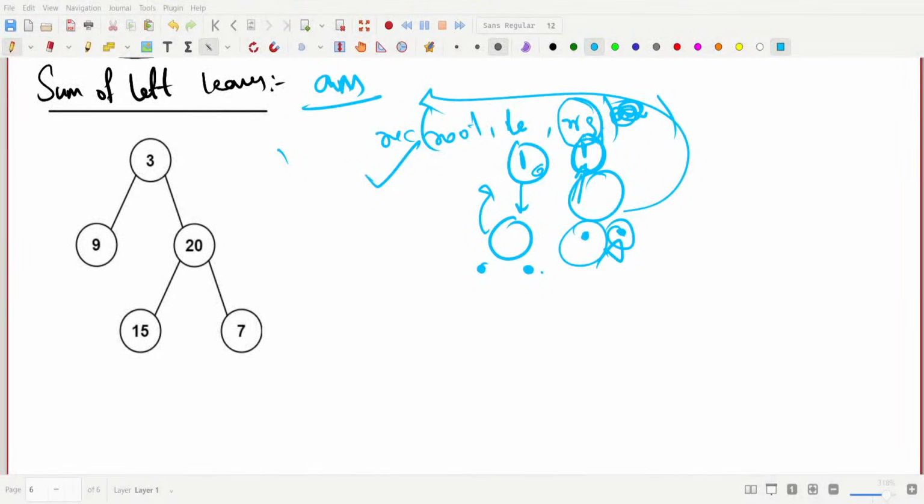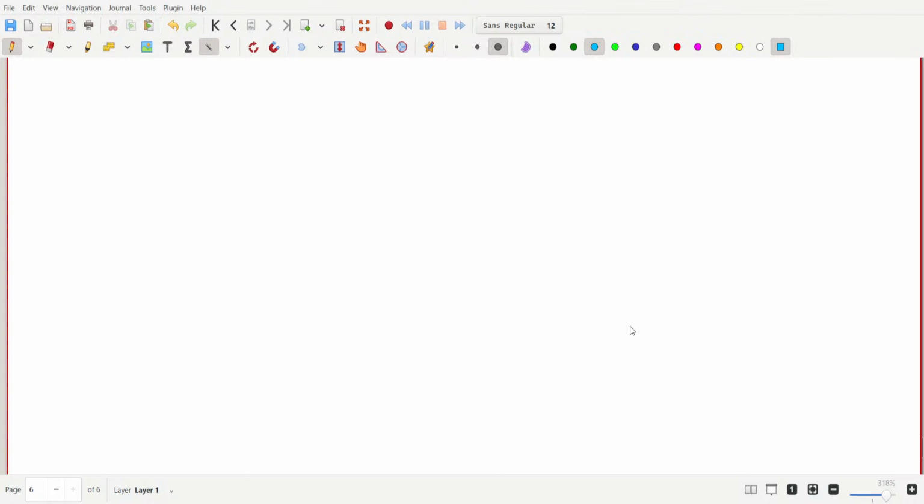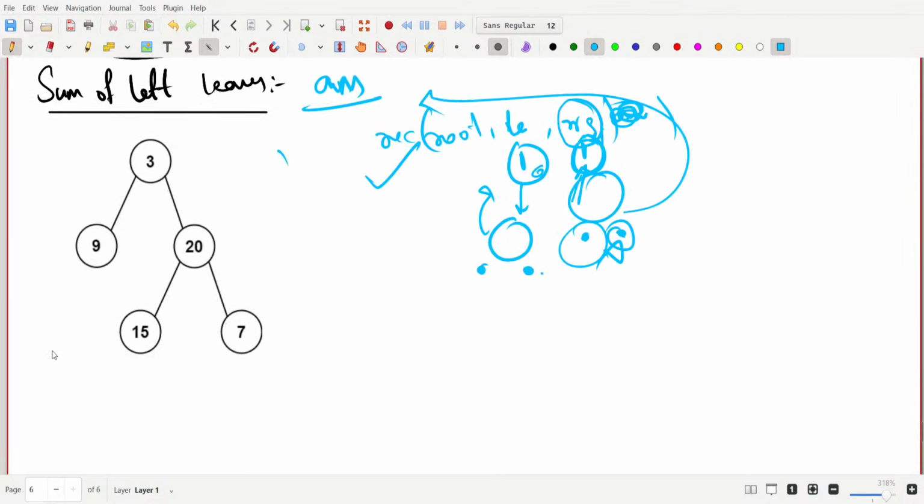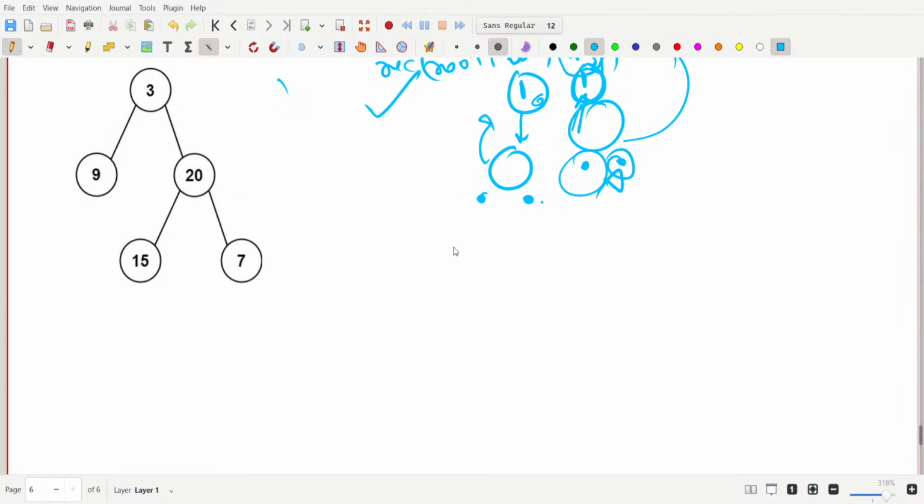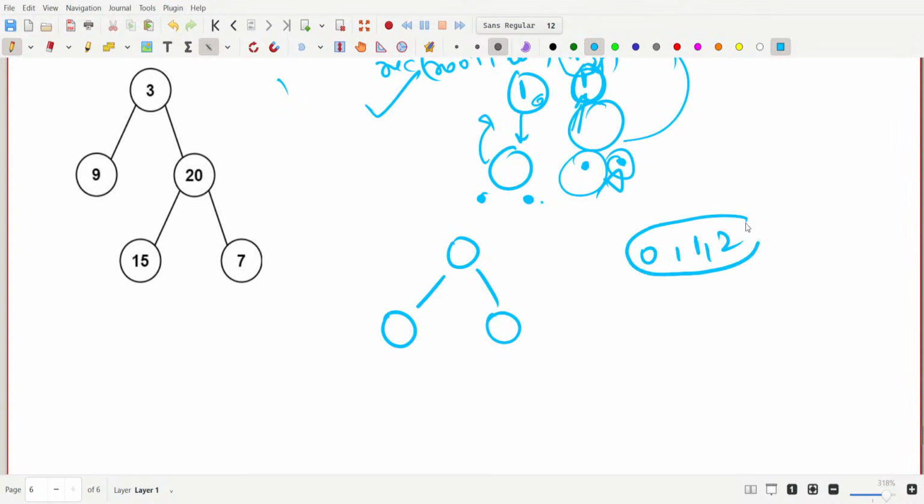I hope you have an idea of binary tree. What is meant by binary tree? A binary tree is nothing but each node is going to have zero, one or two children. We call this a binary tree.